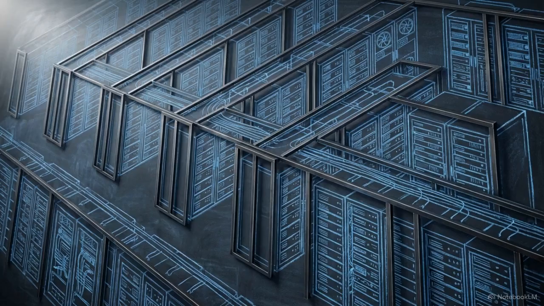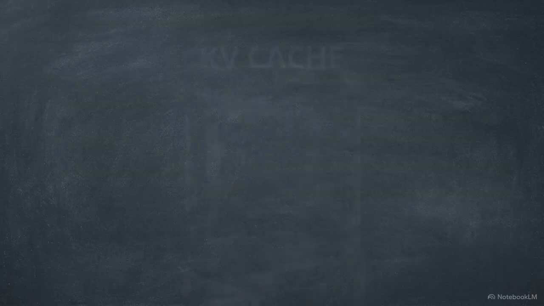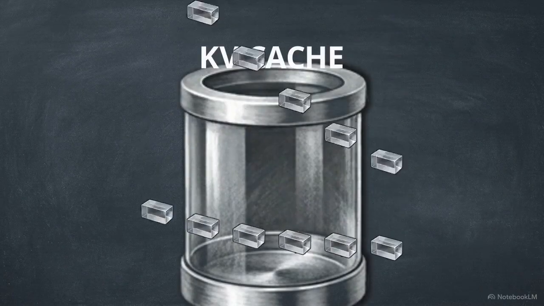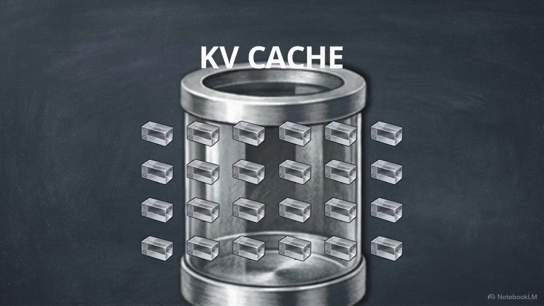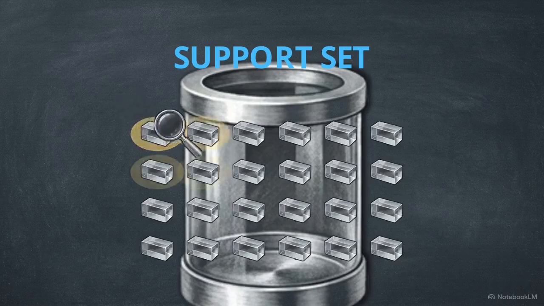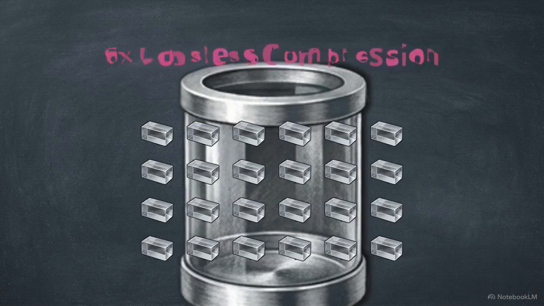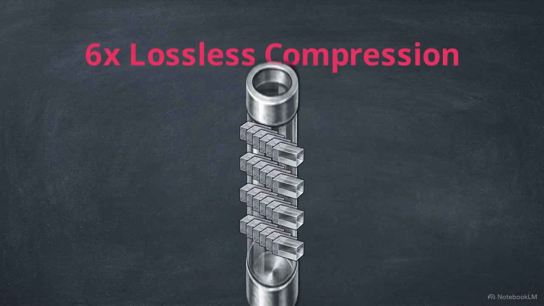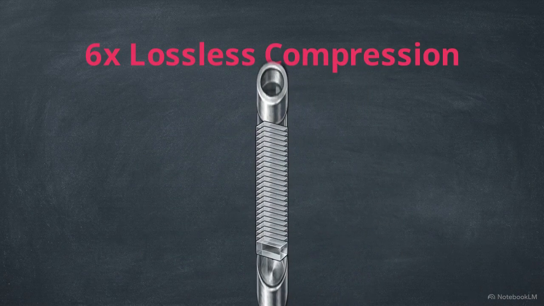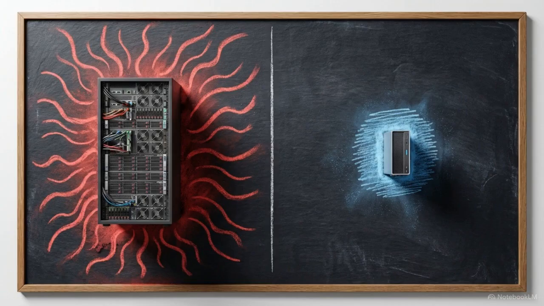It provides the exact mathematical breakthrough required to make hardware-bounded AGI functional at scale. Modern language models rely on a key value cache, or KV cache, to store prior context tokens. In the BPHF MatchNet architecture, this cache acts as the episodic support set the AI references to make decisions. TurboQuant executes a lossless 6x compression of this KV cache. By drastically shrinking the memory footprint, it directly reduces the thermodynamic cost of querying the support set.